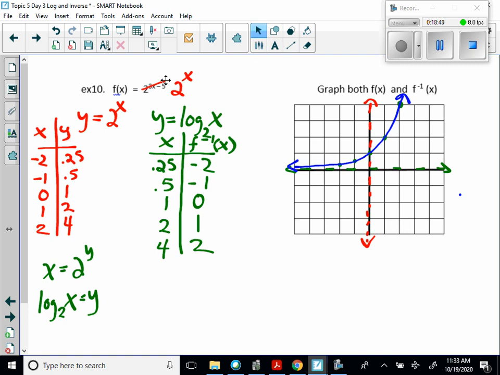And these points, so 0.25 is a negative 2, 0.5 is a negative 1, 1, 0, and then 2, 1, and then 4, 2. So you can see this graph, what it does. Okay. And you should be able to still see symmetry on the y equals x line to show that they are inverse of each other.